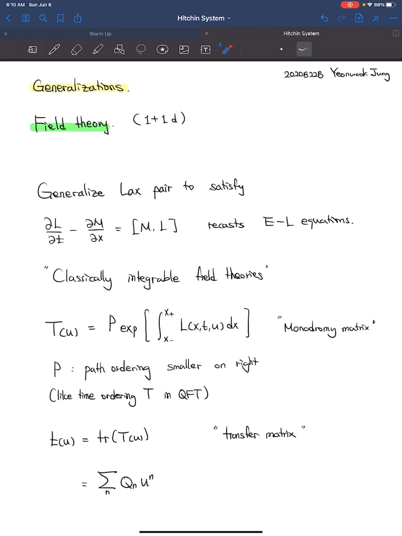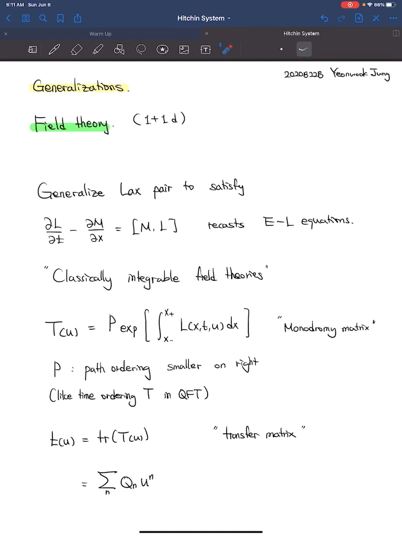We define the monodromy matrix as an integral of the exponential of L, where P is the path ordering, putting smaller variables to the right, similar to the time ordering T in QFT. Then we define the transfer matrix as small t, which is just the trace of the monodromy matrix.